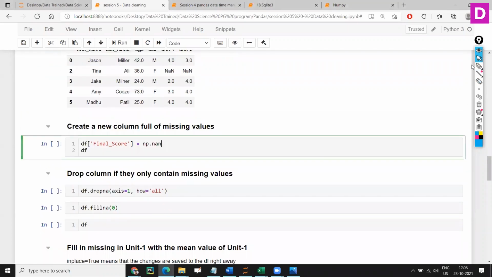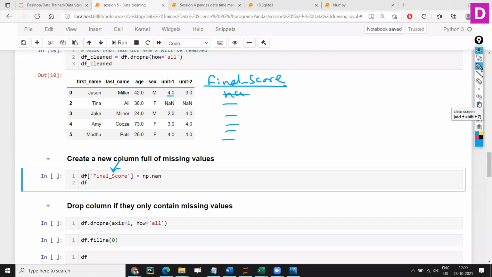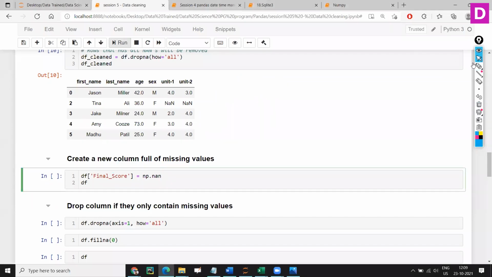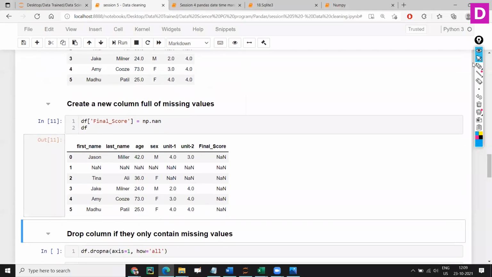Now let's create a final score here. I have unit 1 and unit 2. I want to add unit 1 and unit 2 and keep this as the final score. So for that I'm creating a new column. Right now what we will do, we'll create an empty NaN column, right? Later we'll deal with that, because I wanted to show you something. Final score is having NaNs right now.